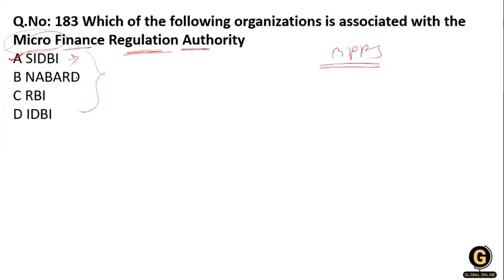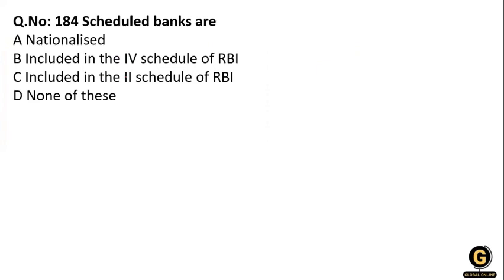The next question, 184. Scheduled banks are: nationalized banks, included in the fourth schedule of the RBI, included in the second schedule of the RBI, or none of the above. So what will be the right answer? Scheduled banks in India refer to those banks that have been included in the second schedule of the RBI Act, which is 1934.